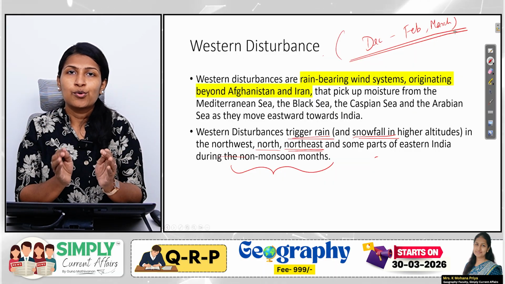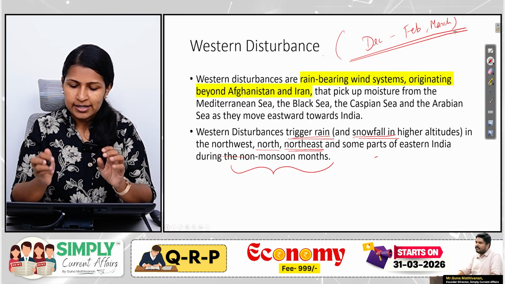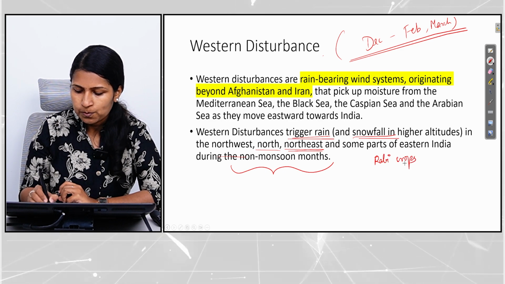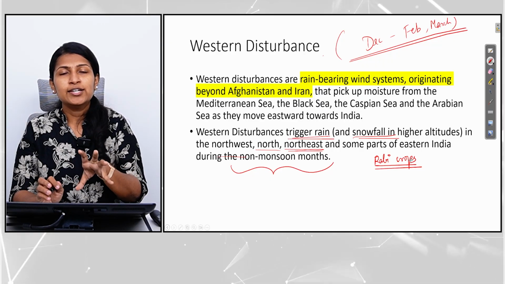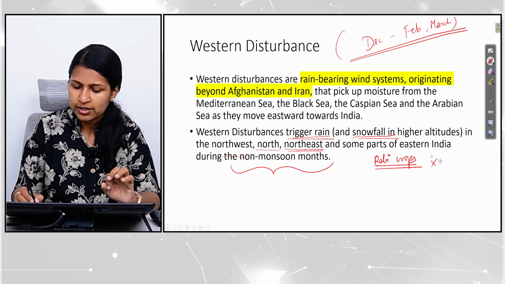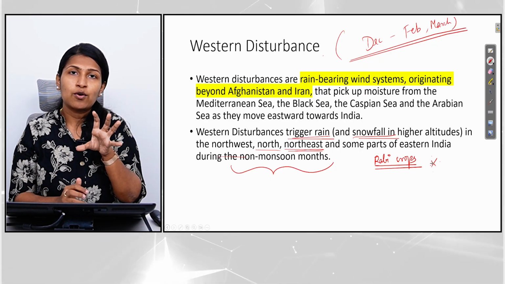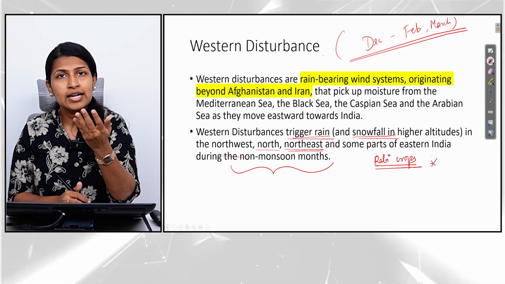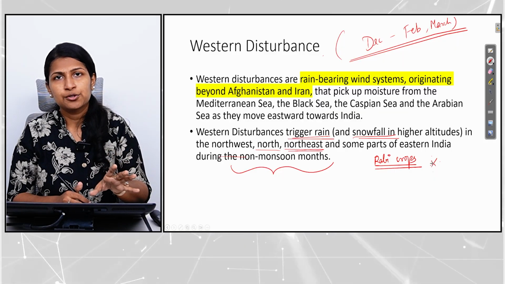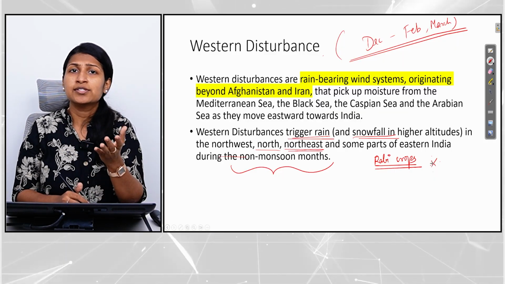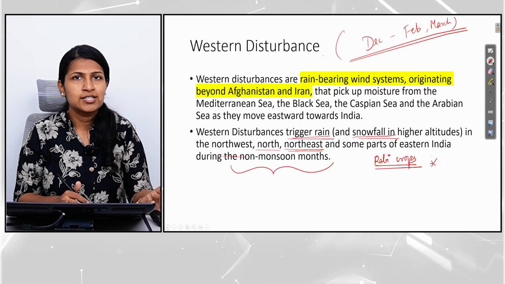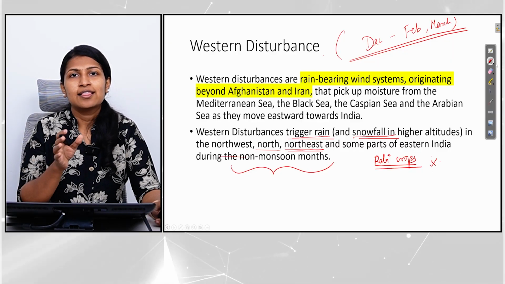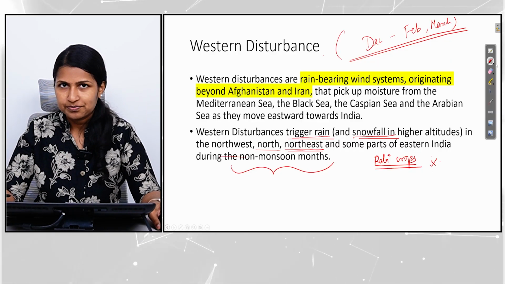Now, what is the role of this western disturbance with regard to India? It plays a very crucial role in the cultivation of rabi crops. The rabi crops primarily depend on this winter rainfall. Also, this western disturbance is very important for replenishing the glaciers. Yes, there is snowfall in the high altitude regions, so replenishing of glaciers happens, because the glaciers are the source of our major river systems. So this is the concept of western disturbance and the impact it has over the Indian region.